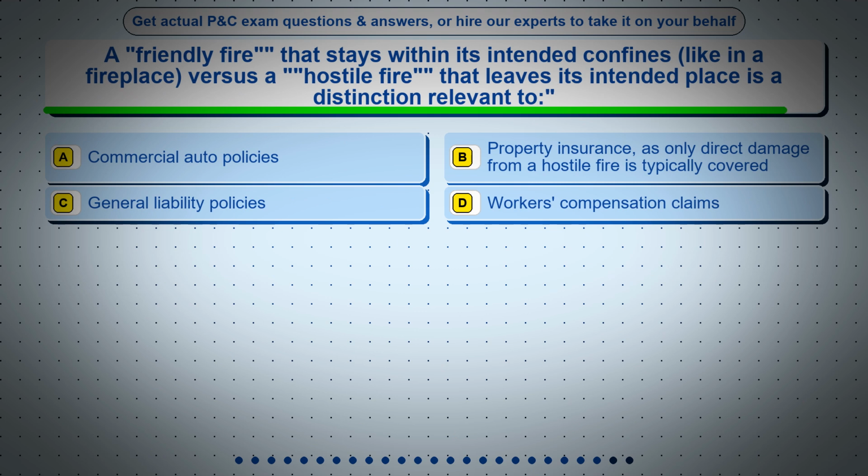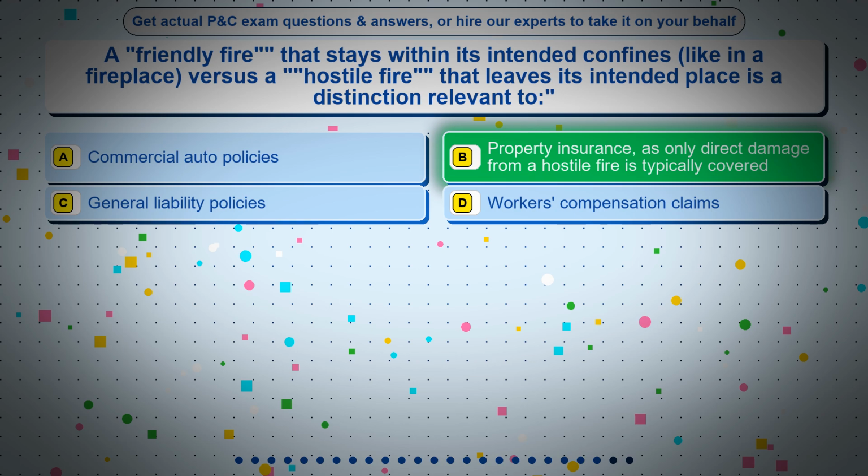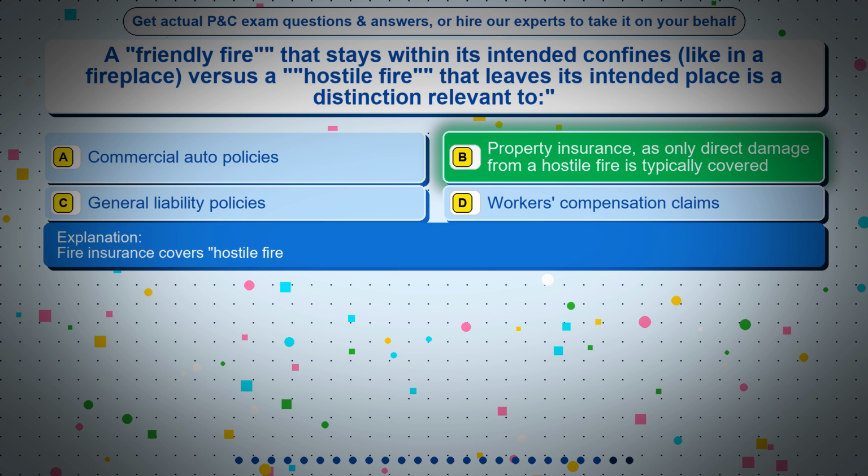Question 23. A friendly fire that stays within its intended confines, like in a fireplace, versus a hostile fire that leaves its intended place is a distinction relevant to: option A, commercial auto policies; option B, property insurance, as only direct damage from a hostile fire is typically covered; option C, general liability policies; option D, workers' compensation claims. The correct answer is option B, property insurance, as only direct damage from a hostile fire is typically covered. Fire insurance covers hostile fire.